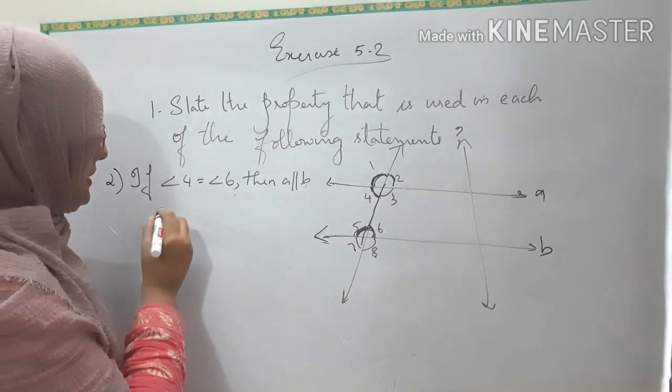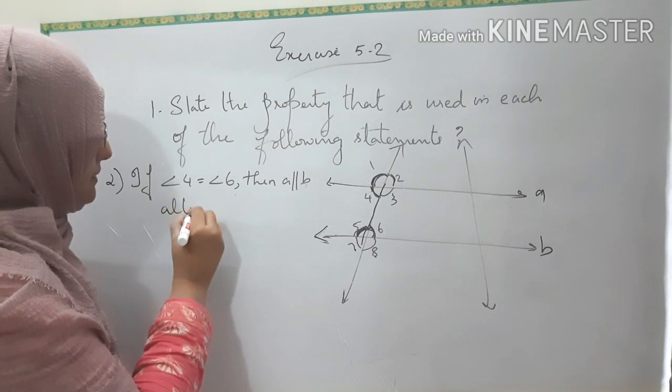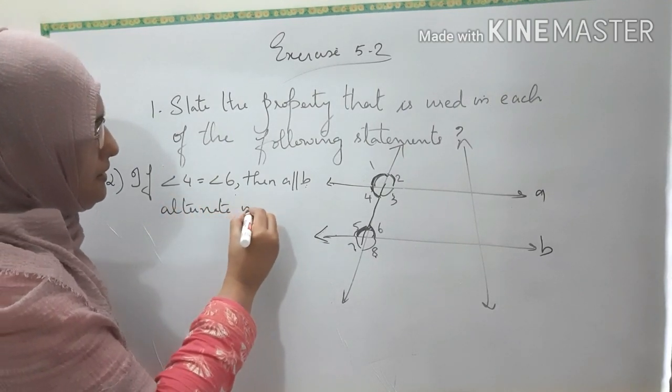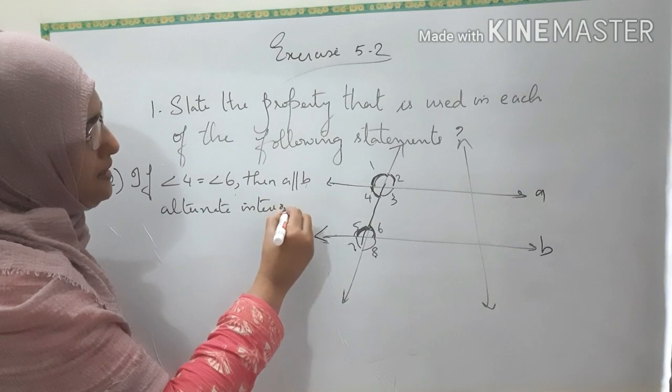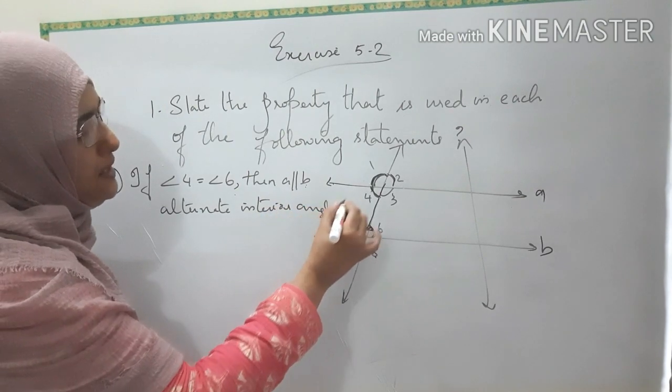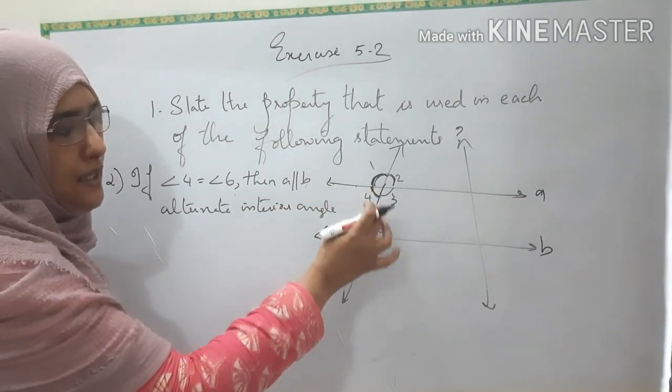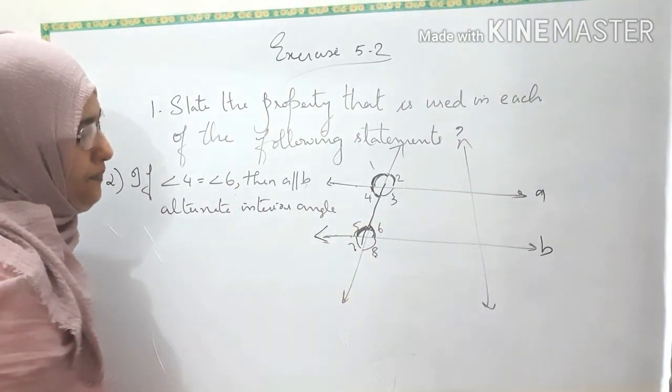So that is the reason they are alternate interior angles. Since alternate interior angles are equal, that means these two lines will be parallel. Then only these alternate angles will be equal.